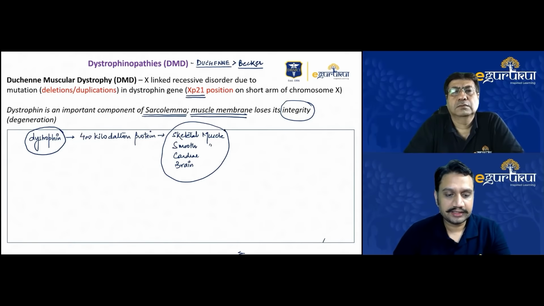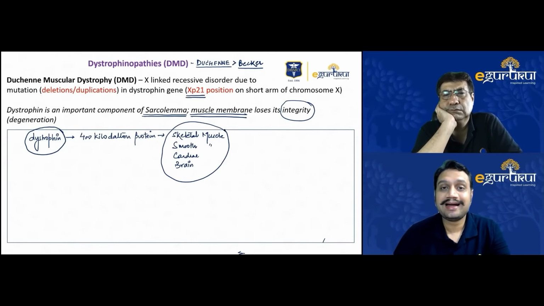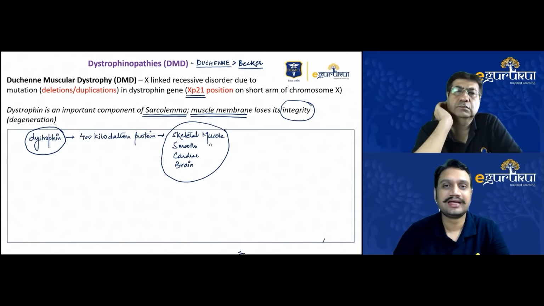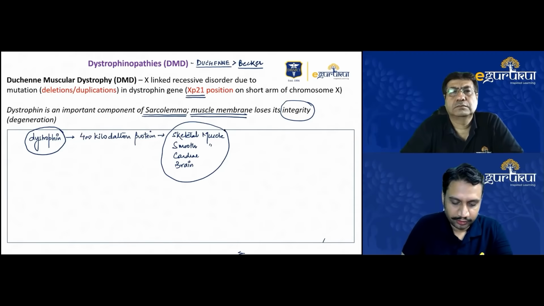Sir, one thing you have already said, it is about the dystrophin gene, Xp21. One important point I want to highlight: other than Duchenne and Becker, this dystrophin gene is not defective in any of the other muscular dystrophies, whether it is any of the four that you mentioned. That is why only these two are considered under DMD and Becker's. The rest have other reasons why they affect the muscles, proximal or distal, but not related to the dystrophin protein.